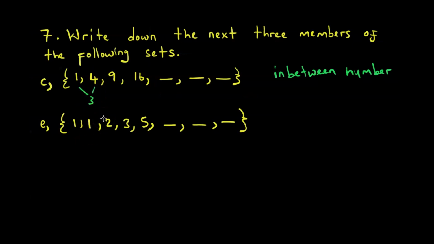So the way we look at it, 4 minus 1 we get 3. Meaning 1 plus 3 we get 4. So 3 is the number in between here, the in-between number.